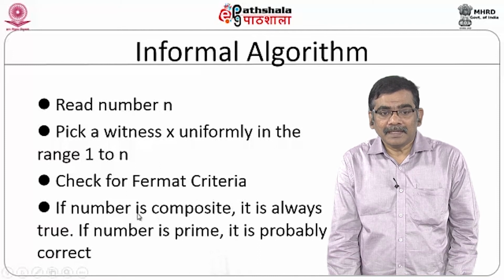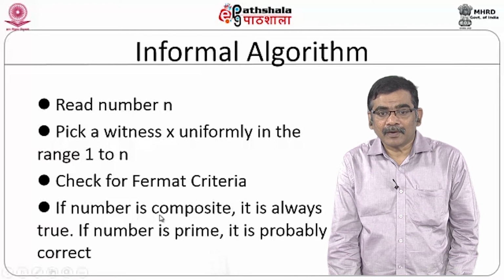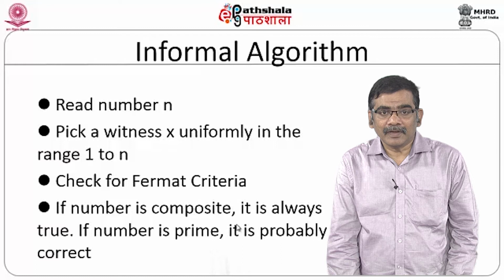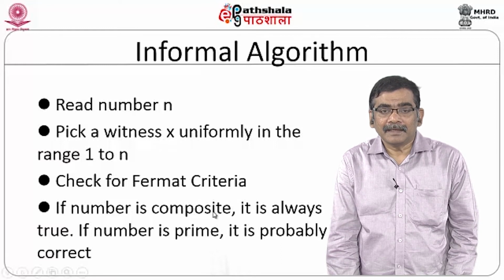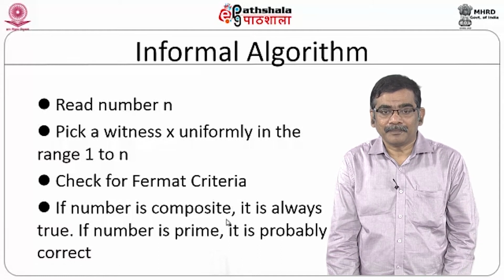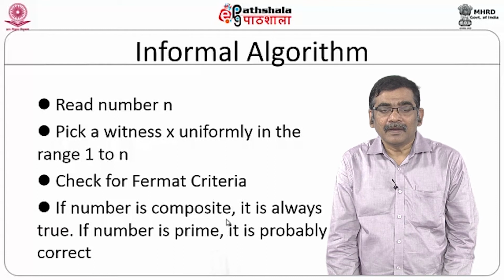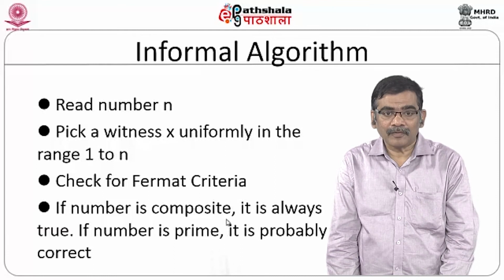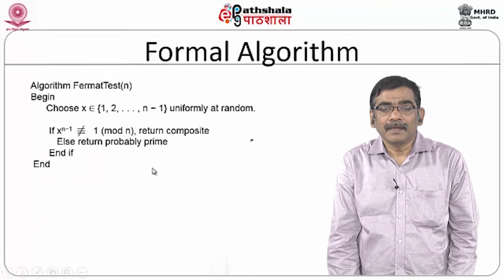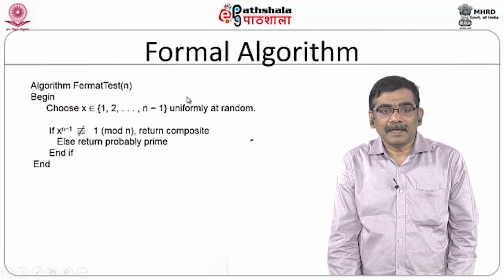If the algorithm declares that this number is composite, then it is always true, because there is a witness for that. Suppose you choose k candidates and all candidates fail to prove that it is a composite number, then probably the number may be a prime number. So, this is the kind of Las Vegas algorithm you have for primality testing. This is the formal algorithm.